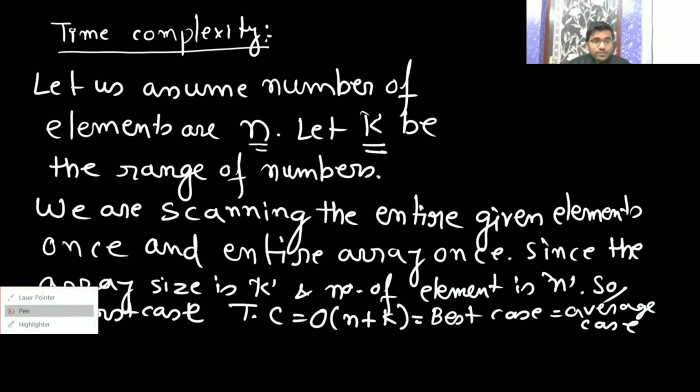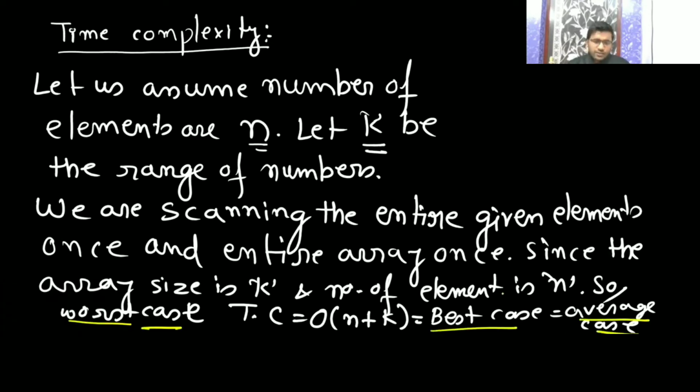Now, why is it always going to have the same time complexity? Because you are just scanning the input. Always you are going to do the same thing. Always you are going to scan the whole set of elements. If your number of elements is n, and the size of the index array is k, you always do the same thing. So worst case, best case, and average case time complexity is the same, big O of n plus k. Am I clear?